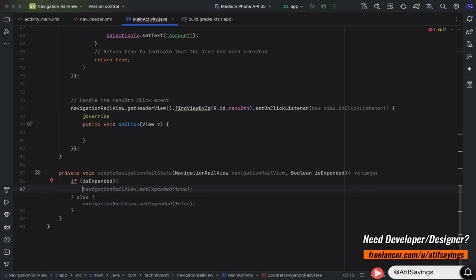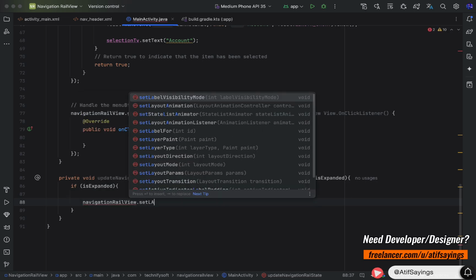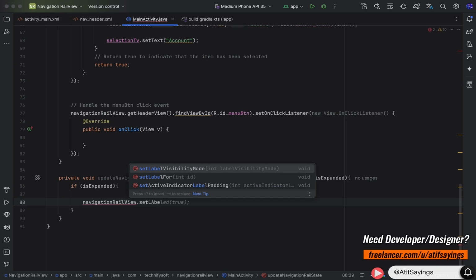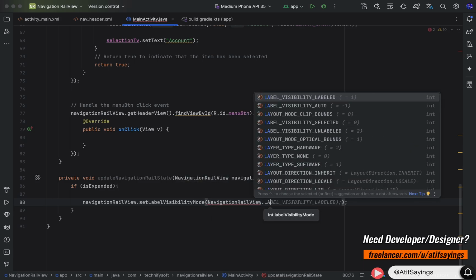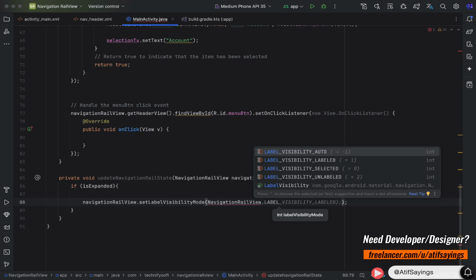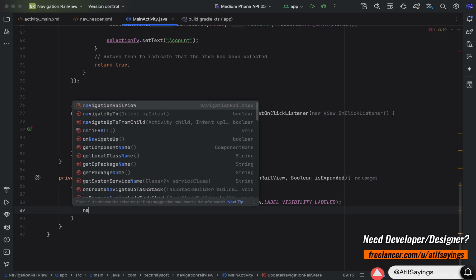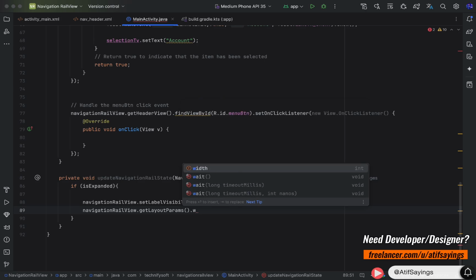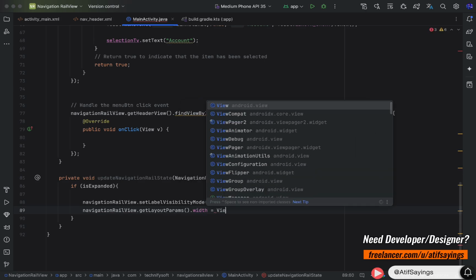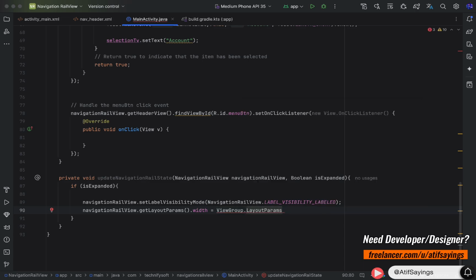If is expanded, this means we need to show the labels of menu items. Navigation rail view dot set label visibility mode, and as a parameter we will pass navigation rail view dot label visibility labeled. We also need to adjust the width of the navigation rail view. Navigation rail view dot get layout params dot width equal to view group dot layout params dot wrap content.